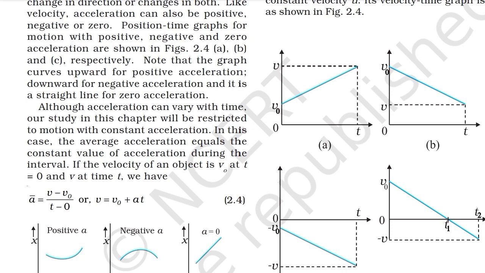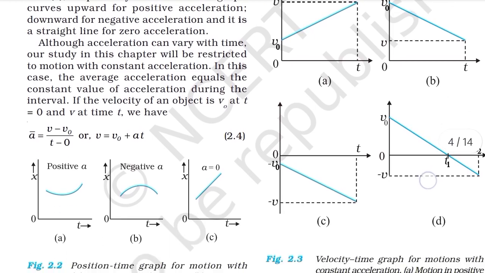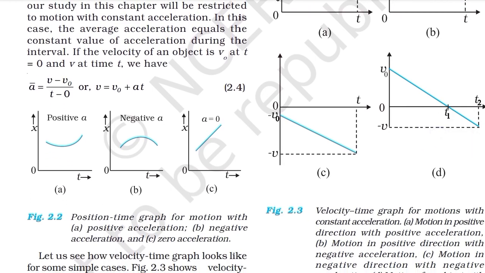Although acceleration can vary with time, our study in this chapter will be restricted to motion with constant acceleration. In this case, the average acceleration equals the constant value of acceleration during the interval. If the velocity of an object is v0 at t = 0 and v at t, we have a = (v − v0)/(t − 0), or v = v0 + at.